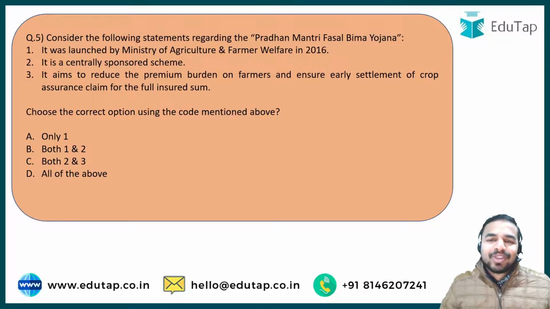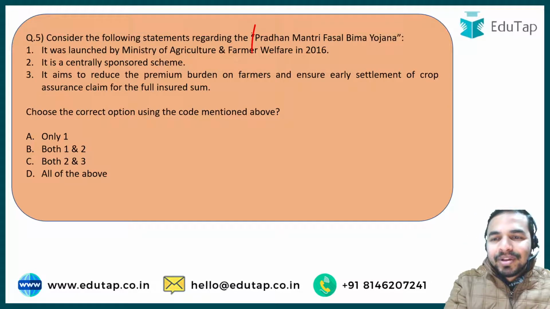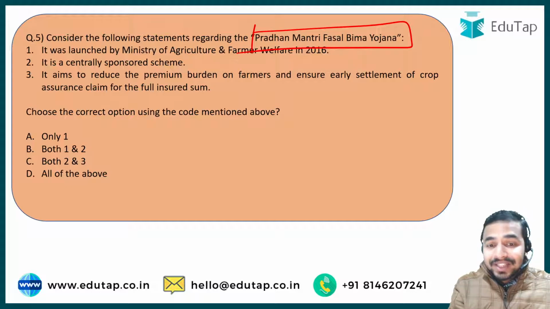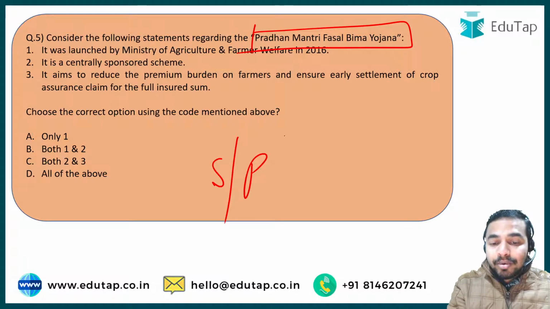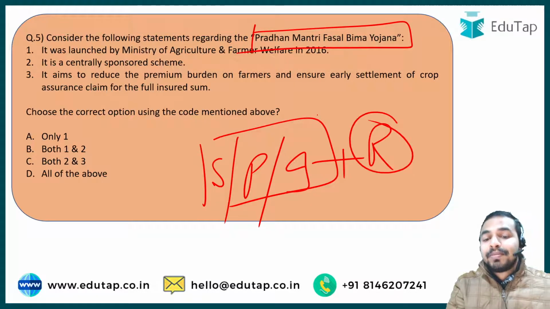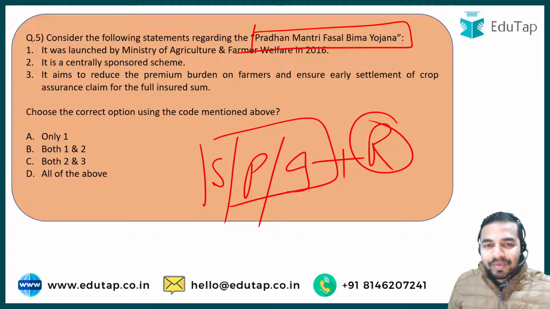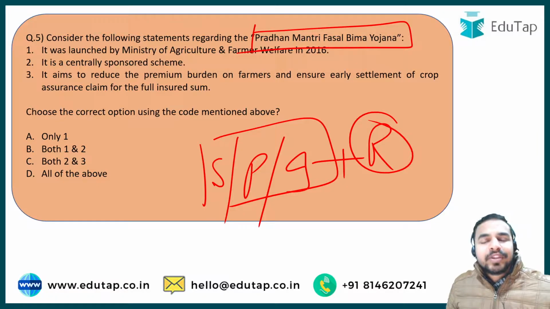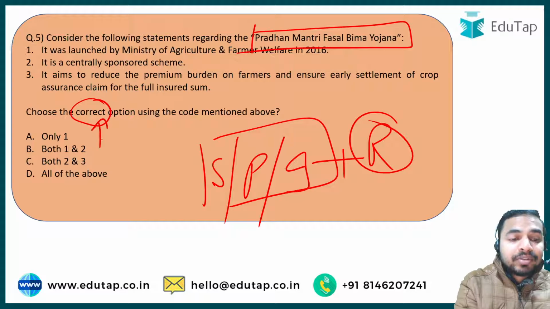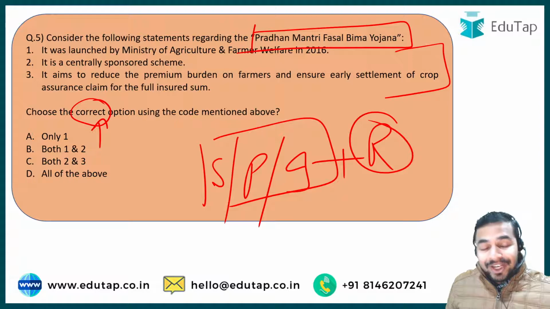Now let's move on to the next question, and the next question is about a very important scheme, that is Pradhan Mantri Fasal Bima Yojana. See, once again I am repeating that all these schemes, programs, initiatives, and apart from that, the reports which are launched by the governments are really very important from the exam point of view. So when we talk about the Pradhan Mantri Fasal Bima Yojana, what is the demand of the question? It is asking for the correct statements mentioned here about the scheme, and you are required to identify the correct statement.